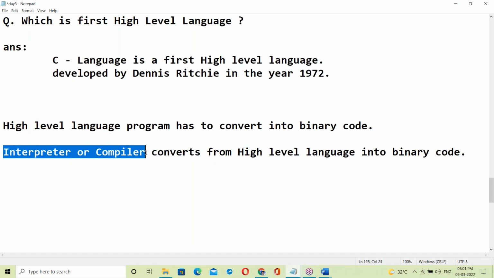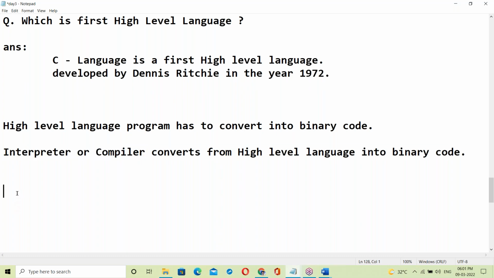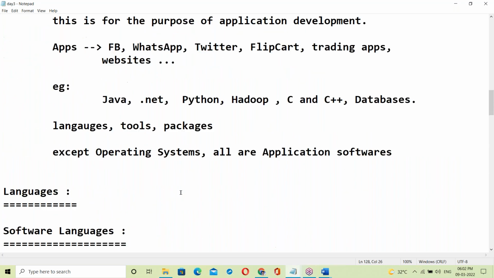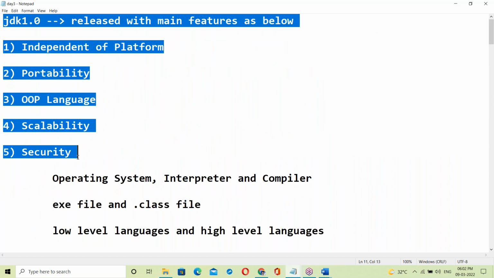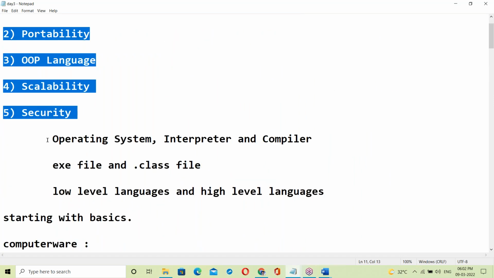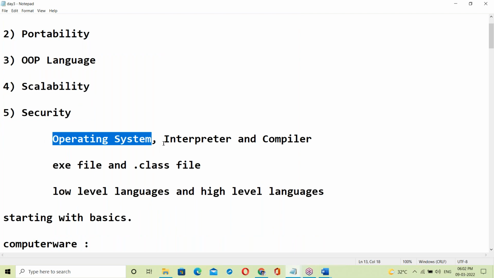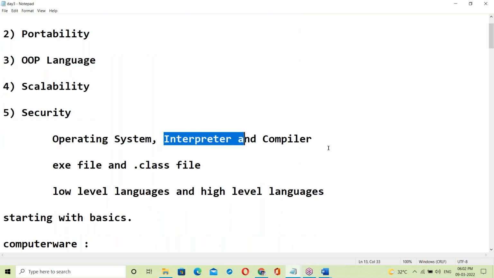What is interpreter? What is compiler? Let us see about this. See, all the basics here. To understand these Java features, we need to have some basics. Now let us see about interpreter and compiler.